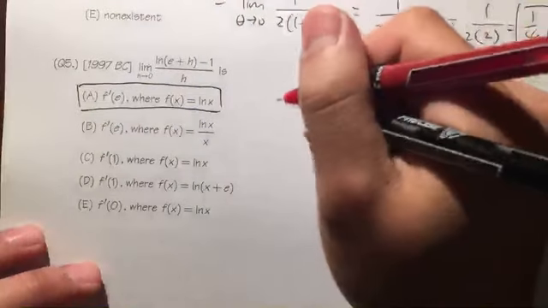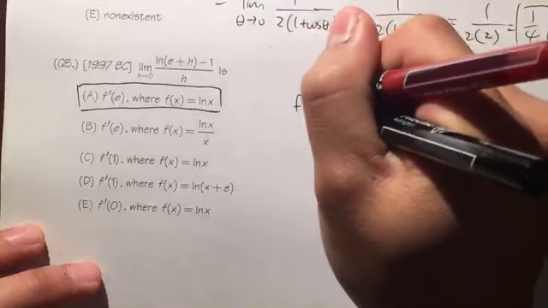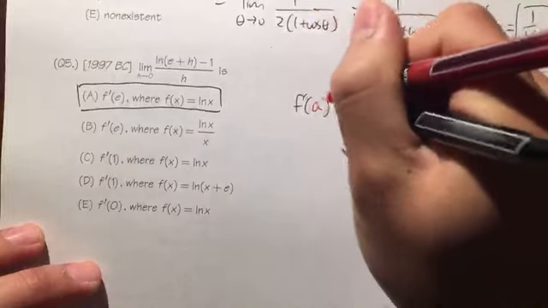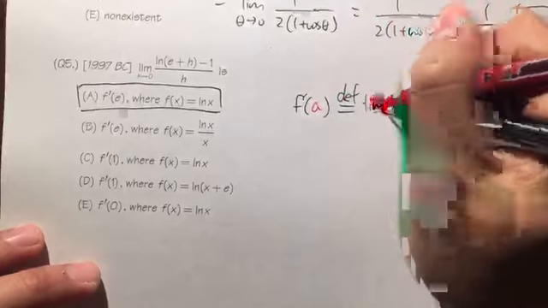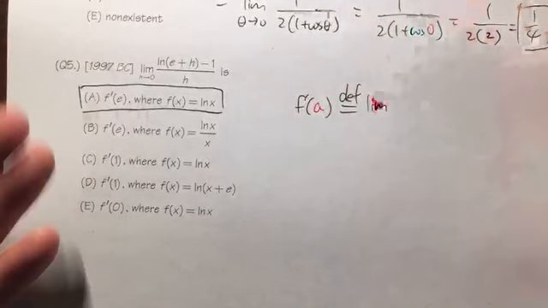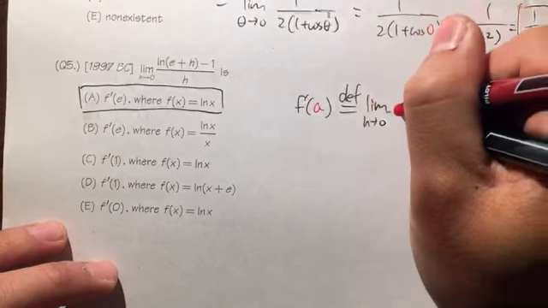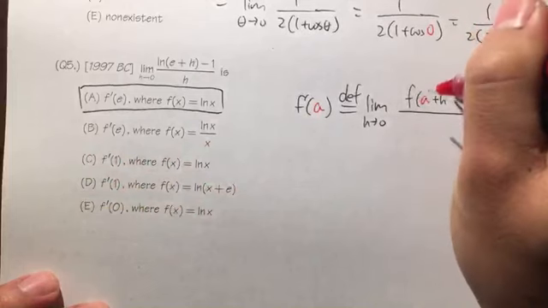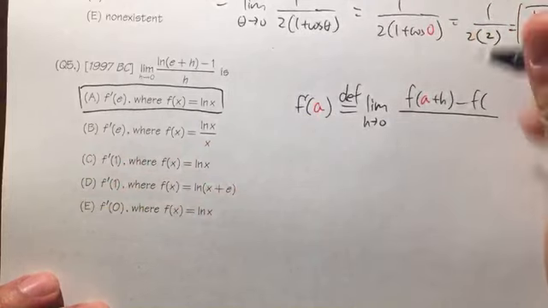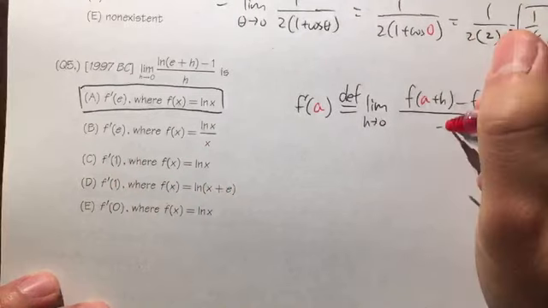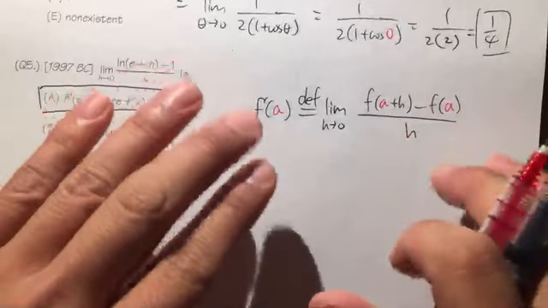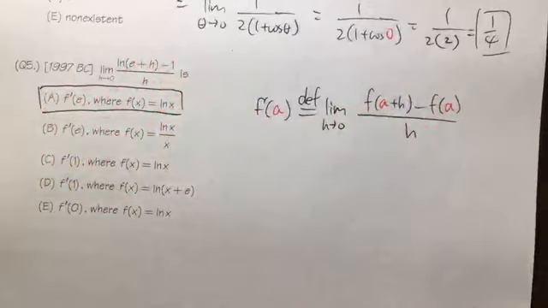And let me just remind you guys, f prime of a in general, by definition, is the limit. Because we're using h, I will use the h version, h approaching 0, of f of (a plus h) minus f of a, all over h. So this is the definition of derivative. And on the AP exams, they like to ask you guys this kind of question because this is more conceptual rather than just computations.